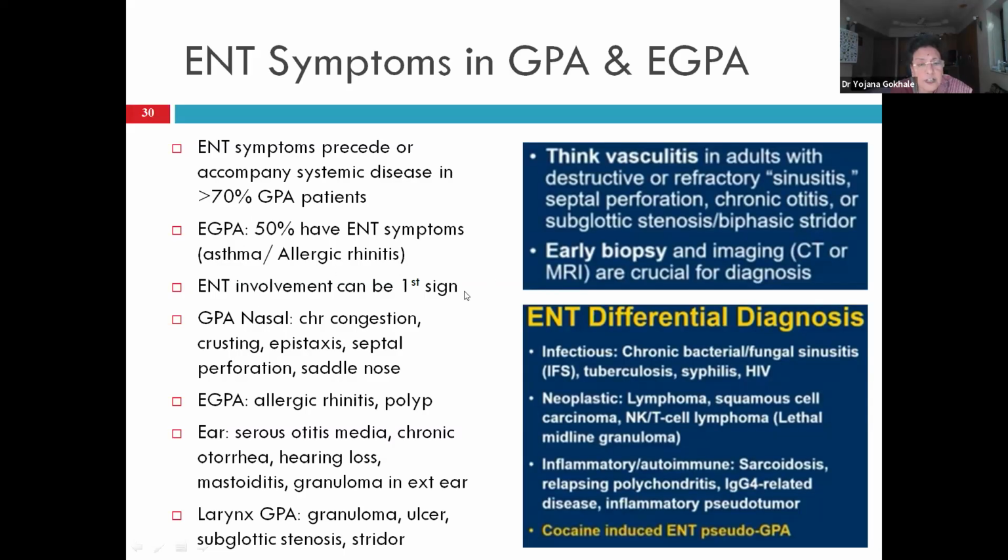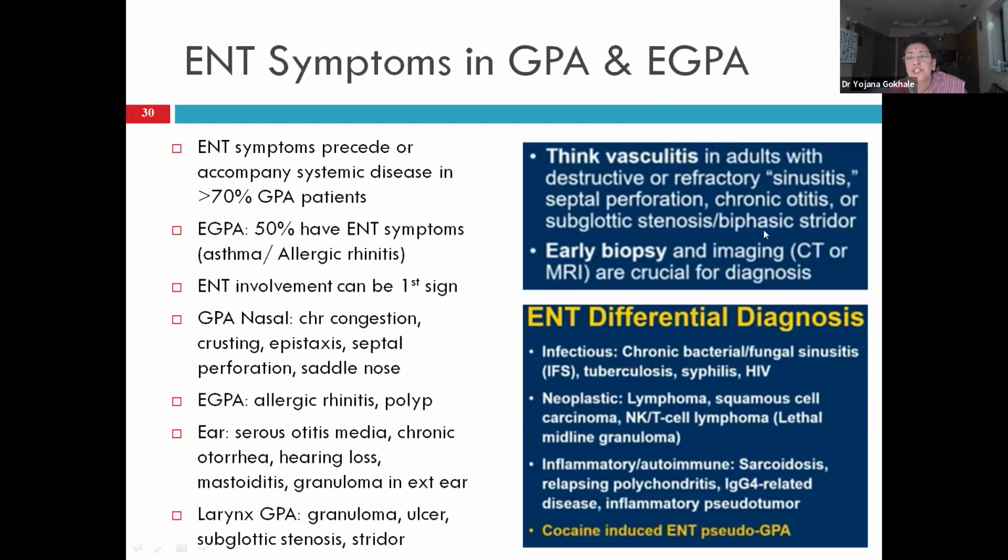They can be the first presenting feature, in the form of nasal congestion, crusting, epistaxis, later on septal perforation, and saddle nose. EGPA presentation can be allergic rhinitis, polyp. Ear presentation can be otitis media, chronic otorrhea, hearing loss, mastoiditis, granuloma in the external ear. Larynx can be involved as granuloma, ulcer, subglottic stenosis, and stridor.